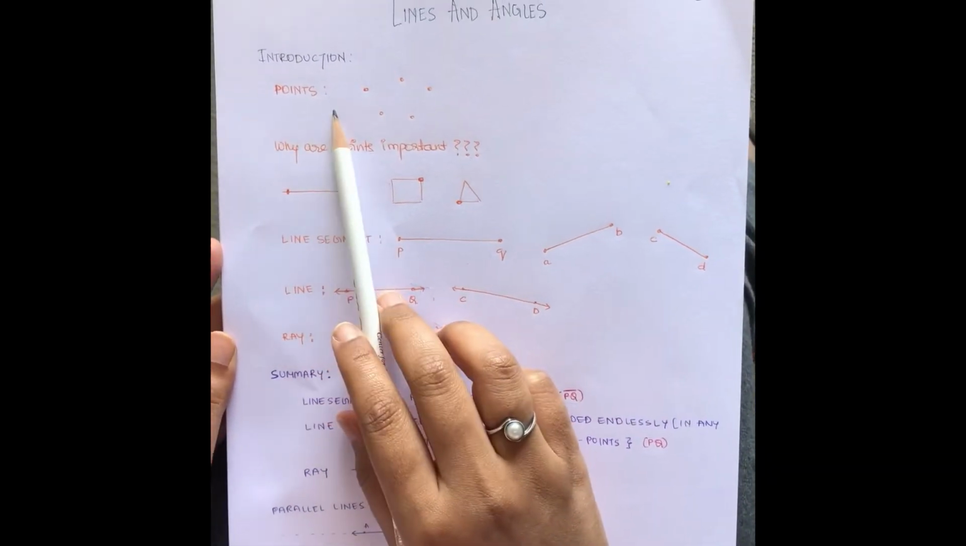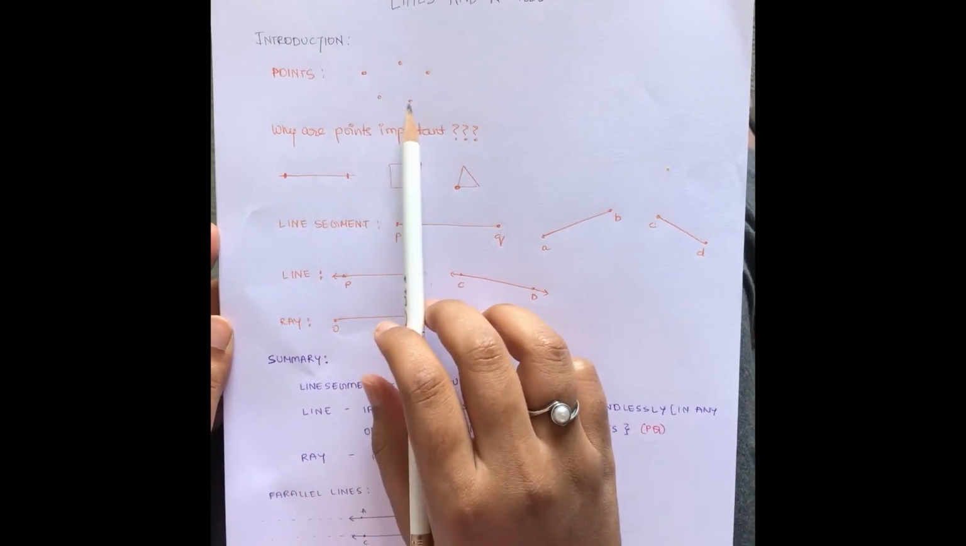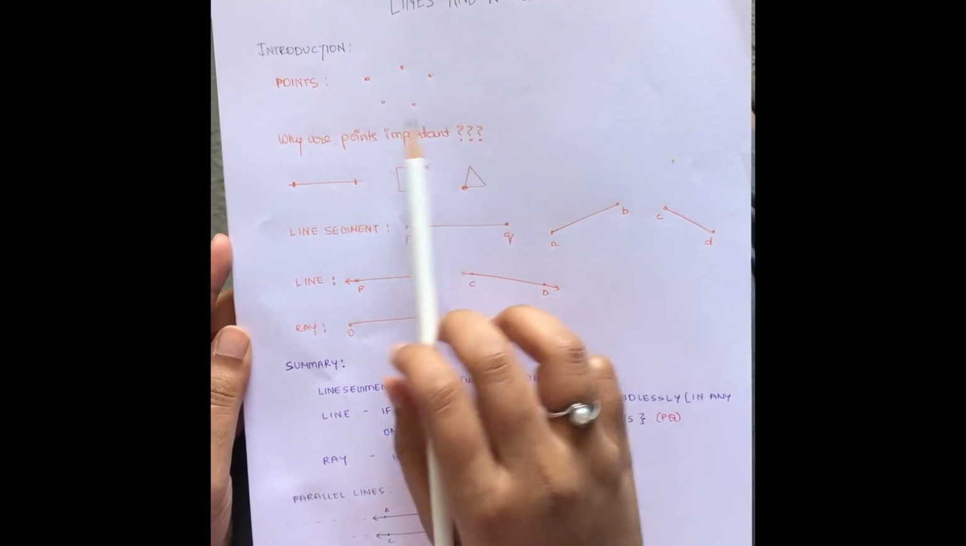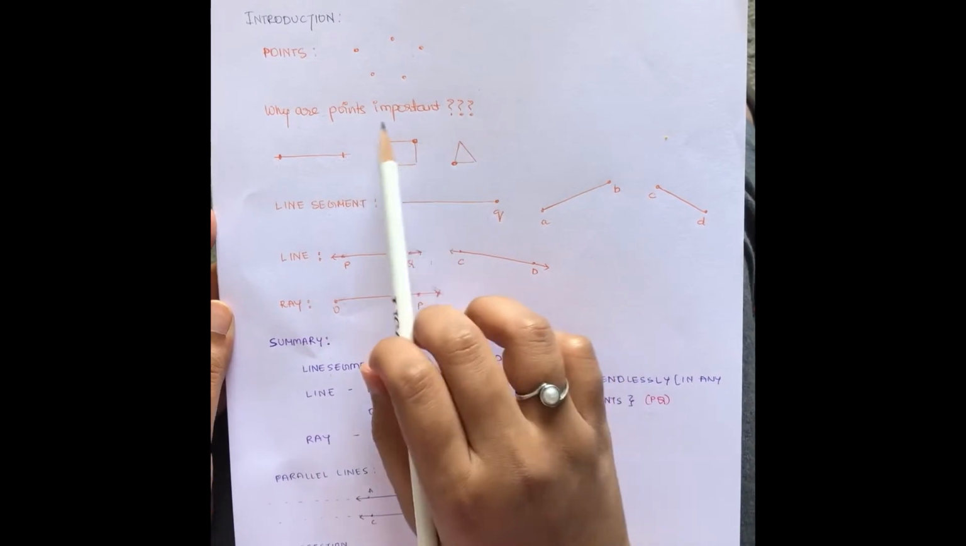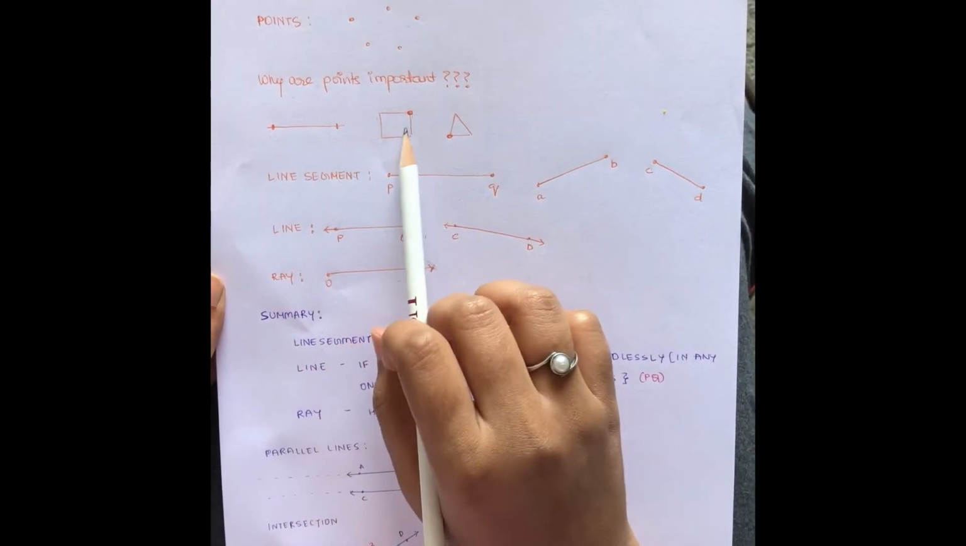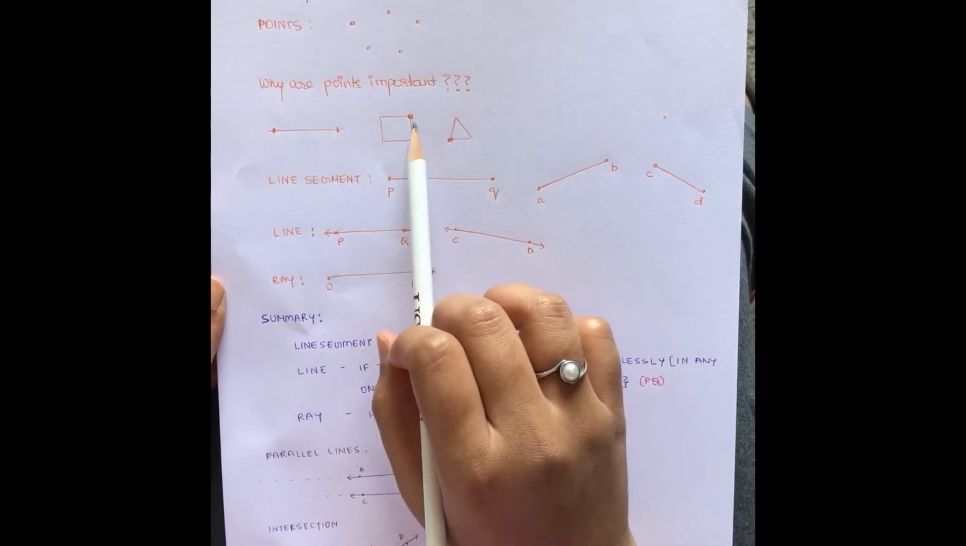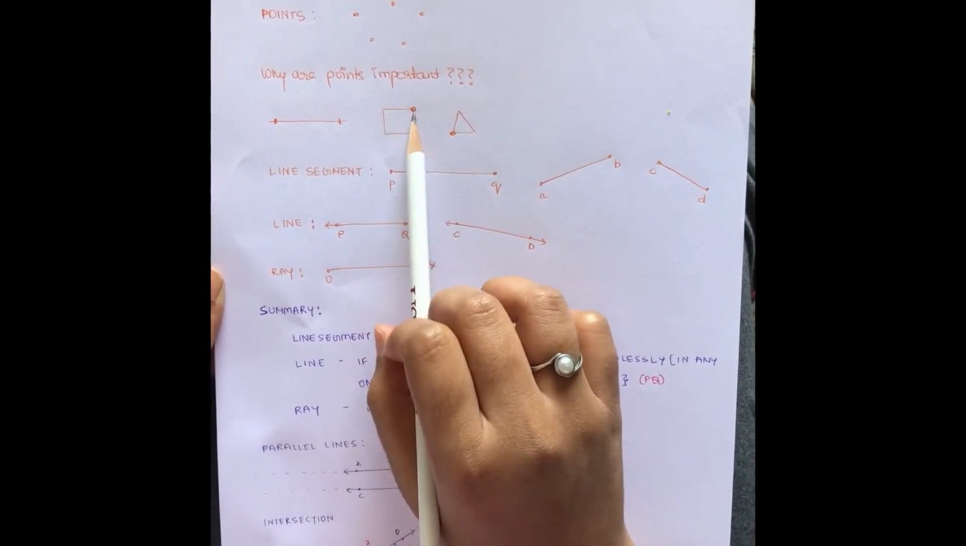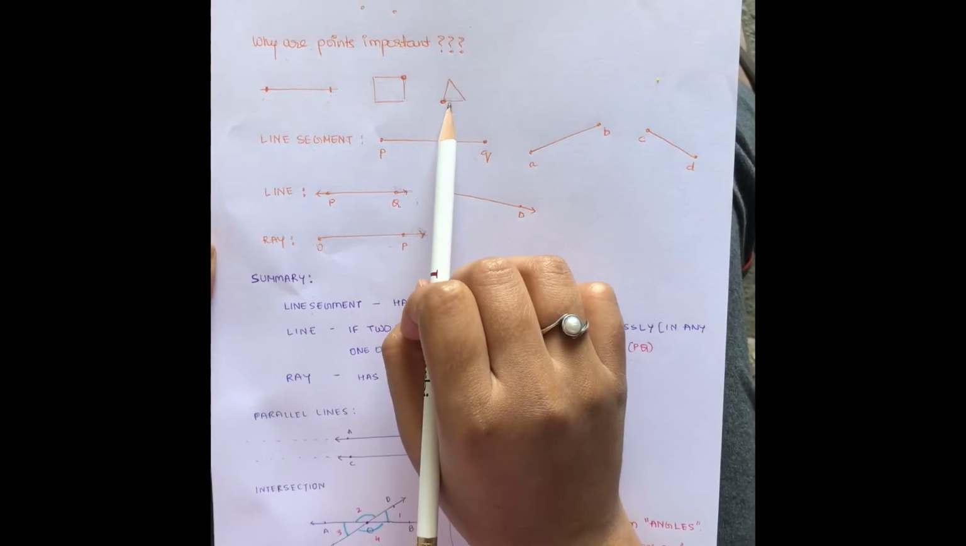Let's start with points. Points are something that we come across in our day-to-day life. Why are points so important? Points are important because we need them to represent lines. We need them to get the location of the shapes, like this point in case of a square and this point in case of a triangle.